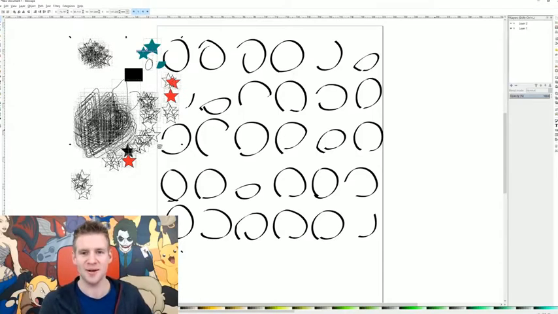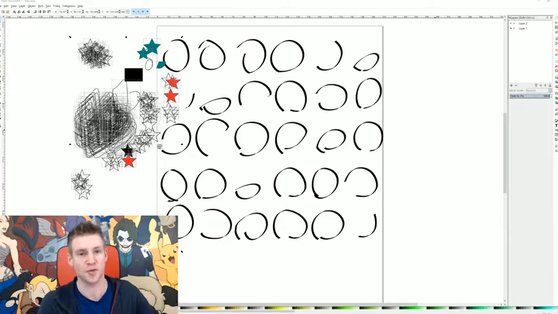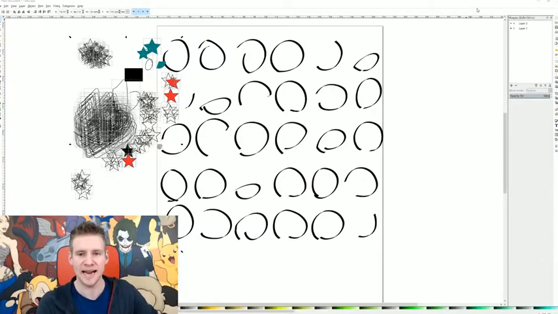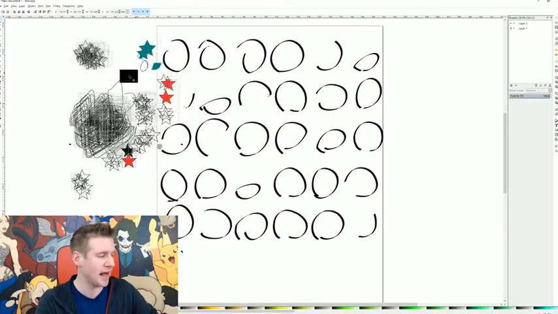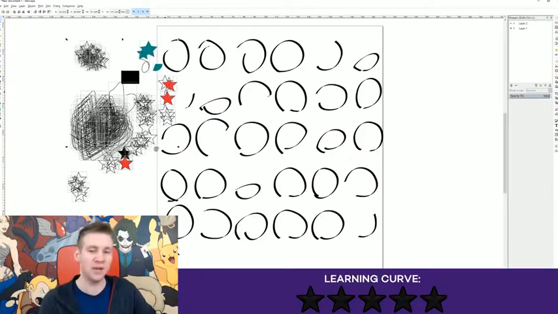So let's go through my ratings. First of all, price. Like GIMP, I've given this 2 out of 5 stars because I feel inconvenienced having even used it, even though it's free. So yeah, that's never a good sign. The user interface and user experience were just god-awful. As you can tell, this is dated, it's ugly, and incredibly infuriating to figure out how it works. It's not intuitive at all, which brings me to my learning curve.